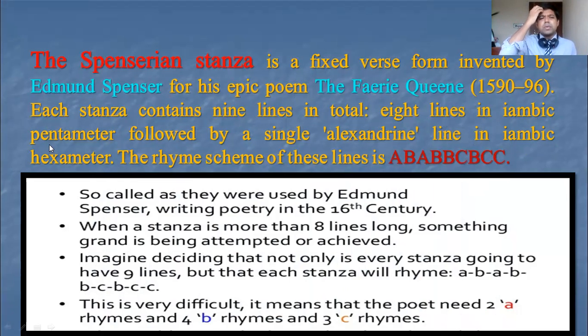This is followed by a single alexandrine line, or iambic hexameter. Hexameter means six feet. So in every stanza, all 55 stanzas, the last line, the ninth line, is in hexameter and has its place in the rhyme scheme. This is the rhyme scheme, and this is very interesting.